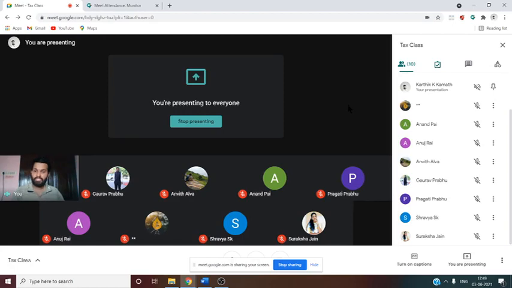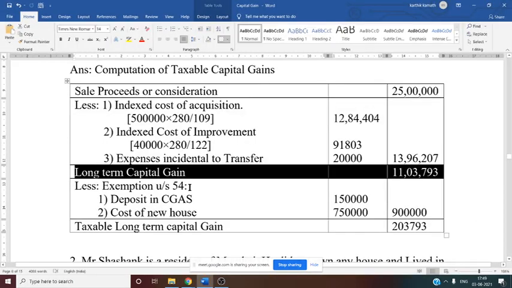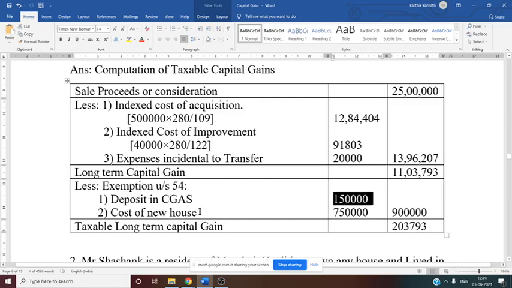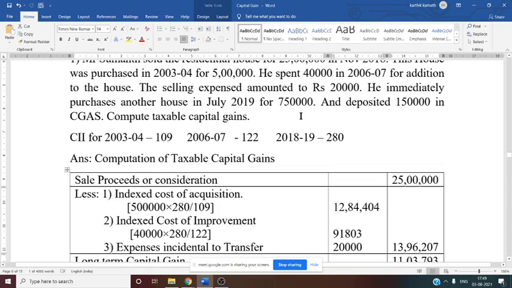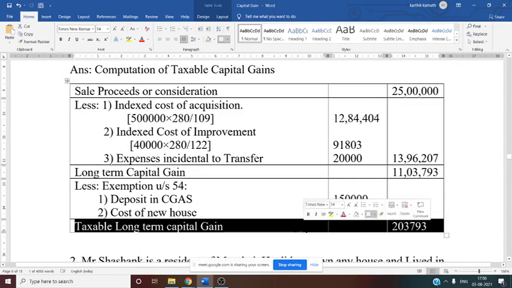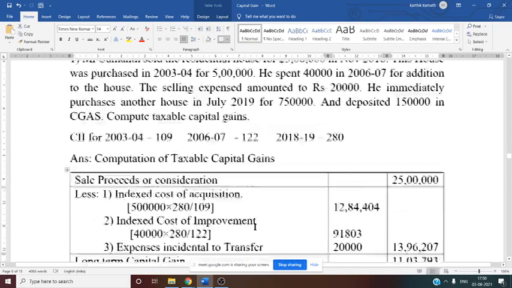So now here we need to deduct, see this first thing, exemption under section 54 minus deposit in CGAS, capital gain account scheme, that is 1,50,000. You can write this as second also, no problem. Then cost of new house, that is eligible for exemption, 7,50,000. These two exemption you have to deduct. Total exemption amount is 9 lakh rupees, that you need to deduct from 11,03,793. Finally you will get taxable long term capital gain, that is nothing but 2,03,793. So this is a 4-mark problem. This is how you are going to solve this problem.